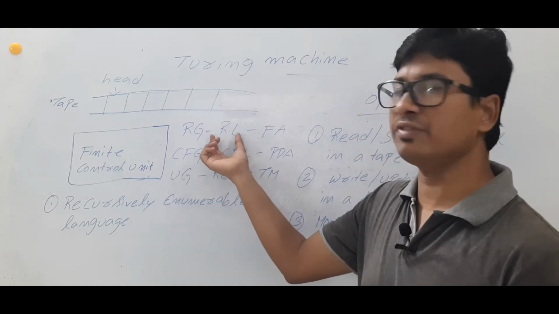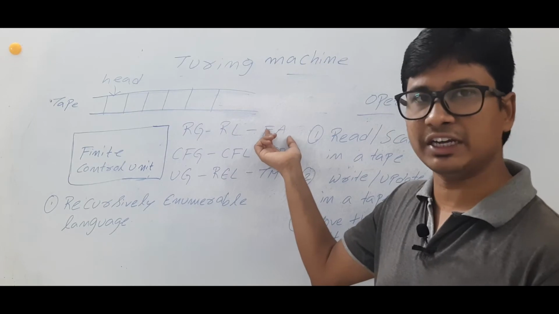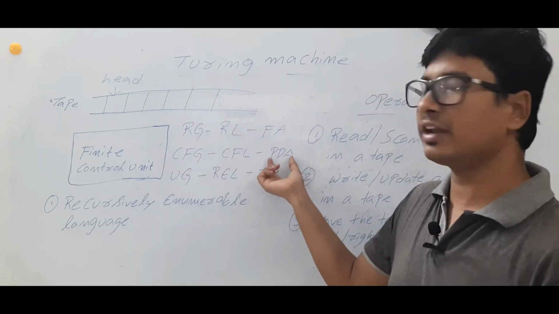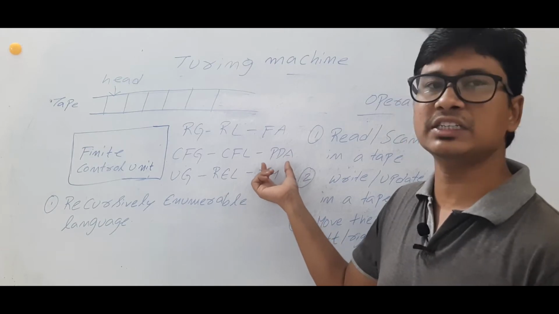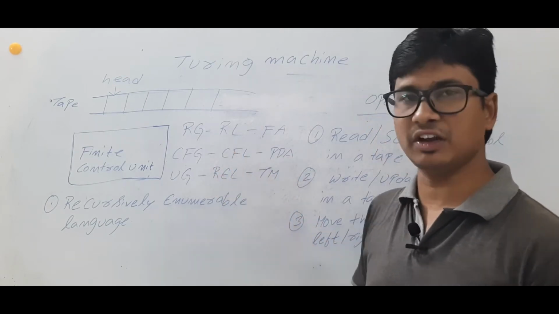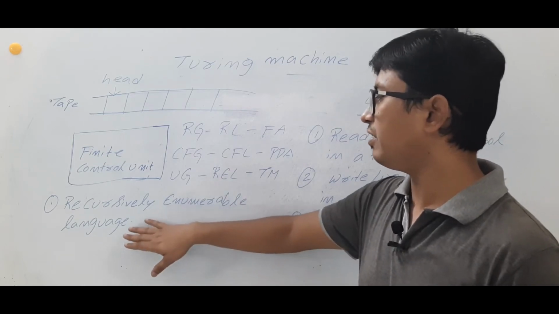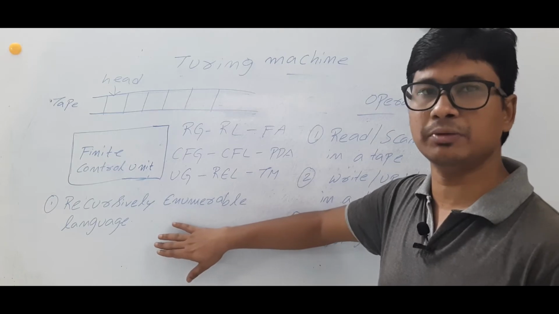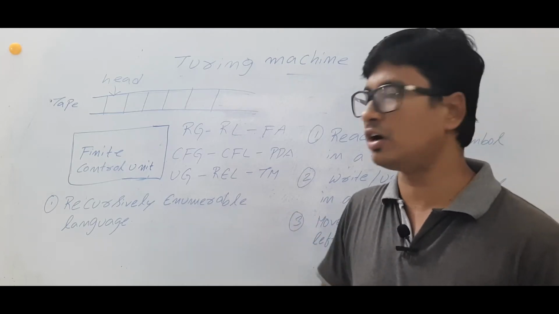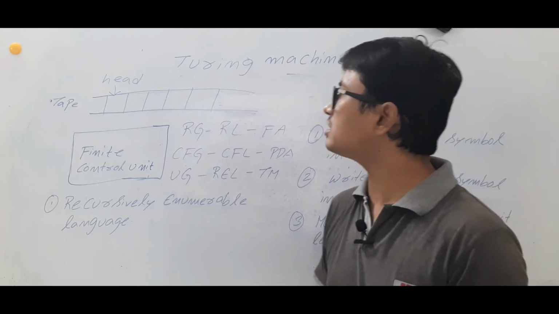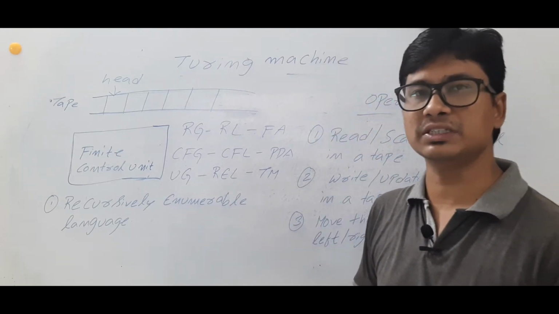For any language, if we can construct a finite automata, we call it a regular language. Am I right or wrong? For any language, if we can construct a push down automata, we call it context free language. Now, if a language L for which we can construct a Turing machine, such language we will call a recursively enumerable language. So we will discuss what is a Turing machine.